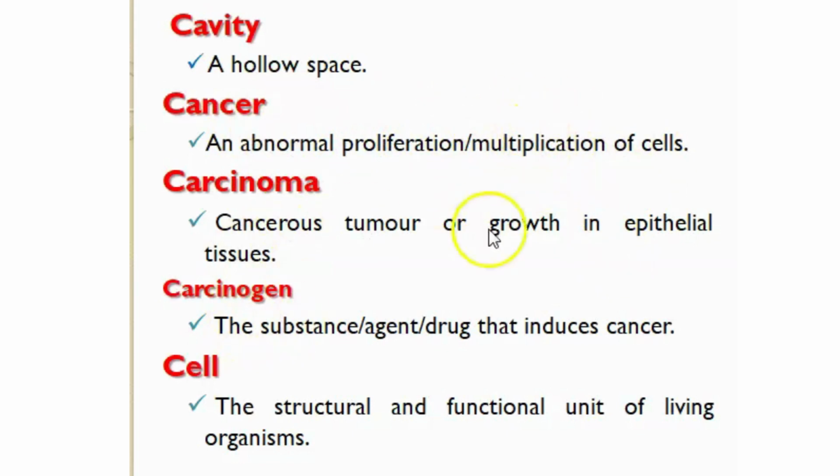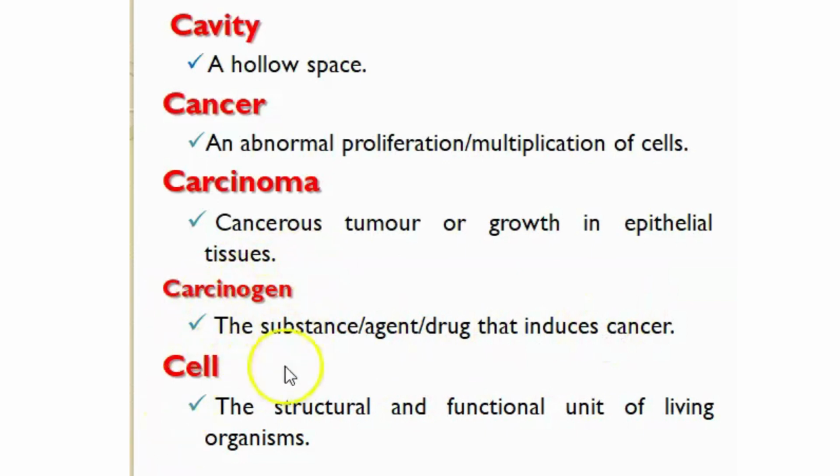Okay, next, carcinoma. Carcinoma means a cancerous tumor or growth in epithelial tissues. So carcinoma is also a type of cancer that arises in epithelial tissues, that is, the organs lined with epithelial tissues, like our stomach or uterus, etc. Next, carcinogen. Carcinogen means the substance or reagent or drug that induces cancer. These agents have the capacity or ability to induce cancer, so they can be called carcinogens.